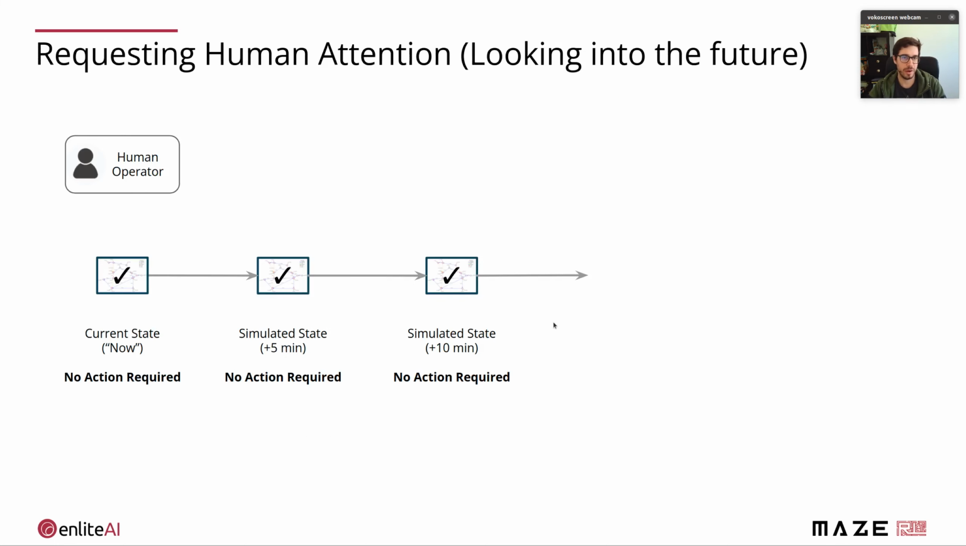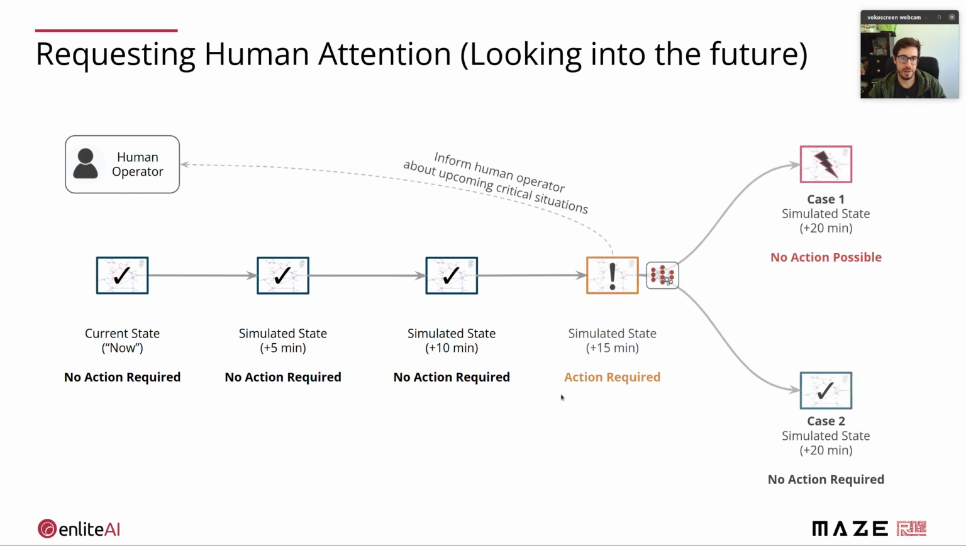As we now already have this kind of methodology, we can also reuse it for raising alarms and getting human attention. So we have these multi-step horizon rollouts, and whenever we encounter a critical state that might lead to a diverging power flow or blackout with a high probability, then we inform the human operator about upcoming critical situations by raising an alarm.